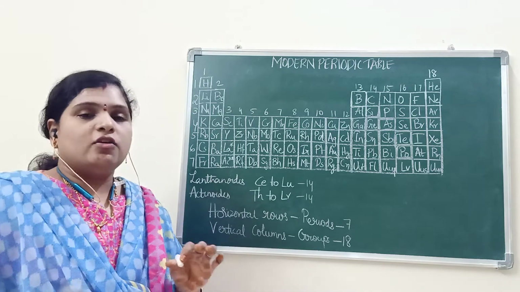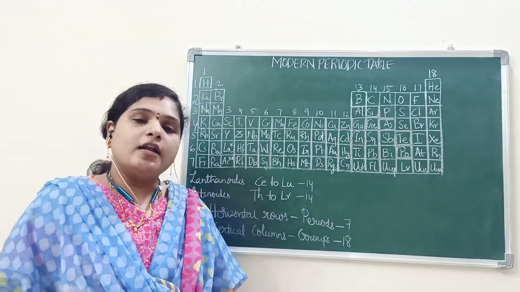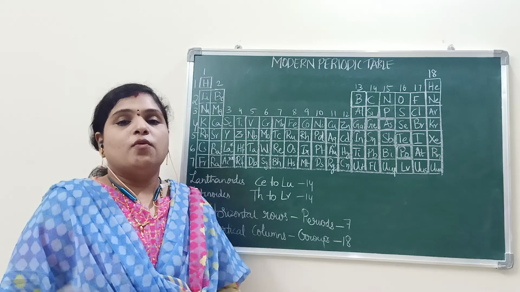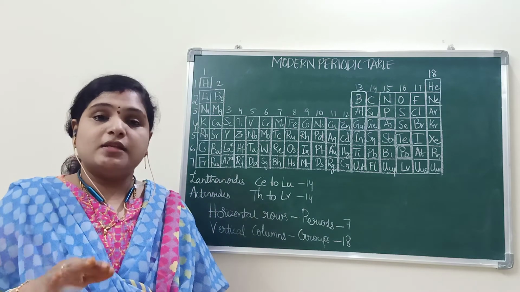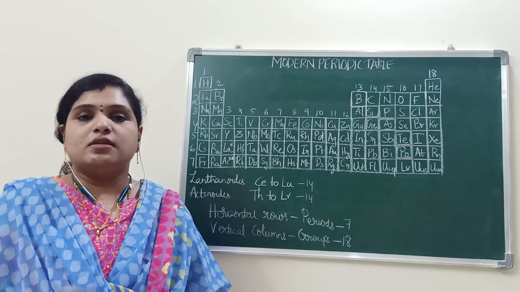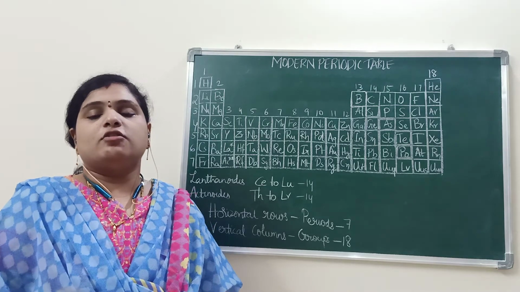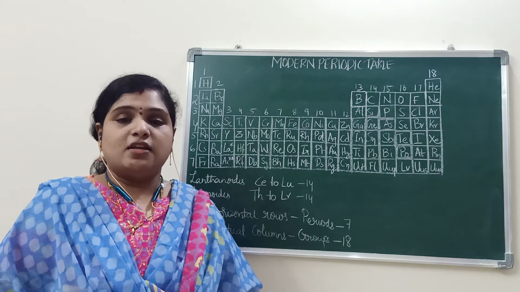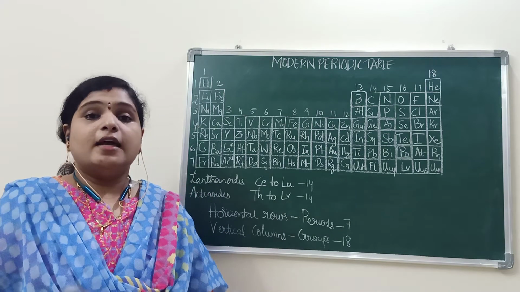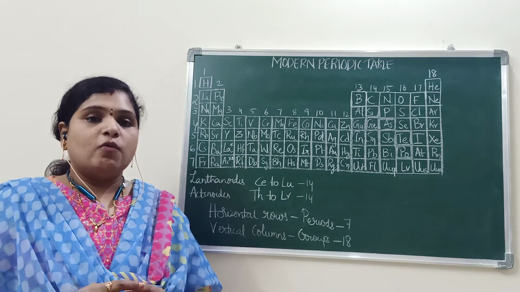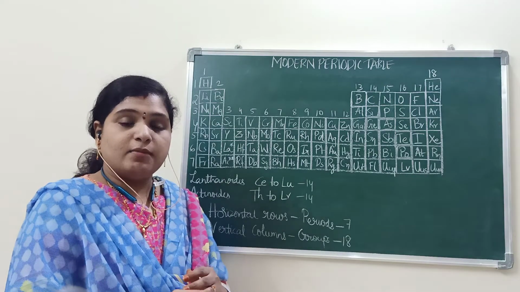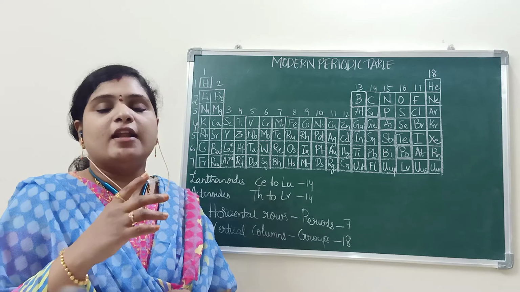Okay? In electronic configuration, the electrons present in the outermost shell are called valence electrons, and these valence electrons will give you information about valency. Listen carefully, he considered the atomic numbers of elements. If we take the next element, it will differ only by 1 unit.